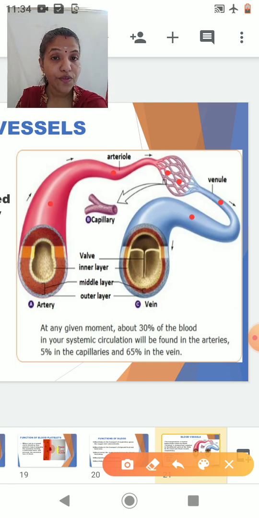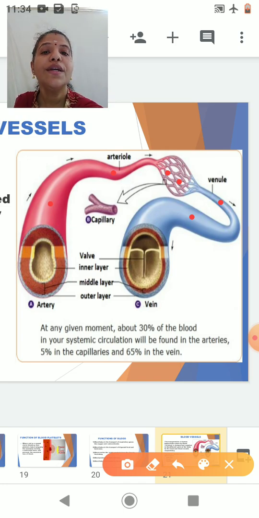Arteries divide to form smaller blood vessels which are called arterioles. Arterioles still divide to form finer structures which are called capillaries. These finer structures, the capillaries, unite together to form a venule, and many venules again unite together to form what is called the vein.